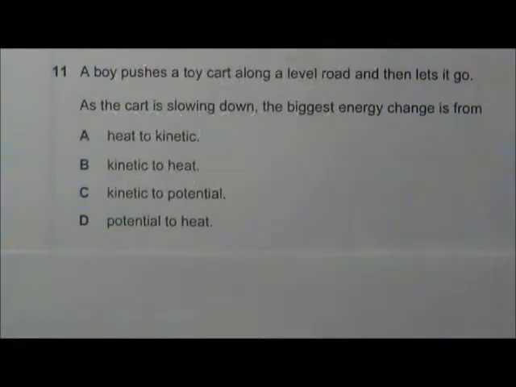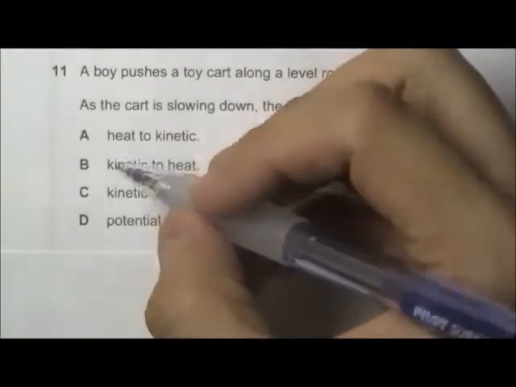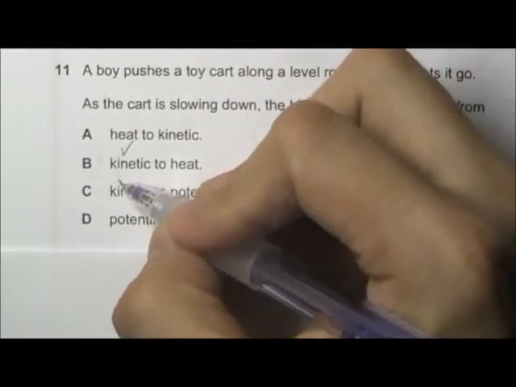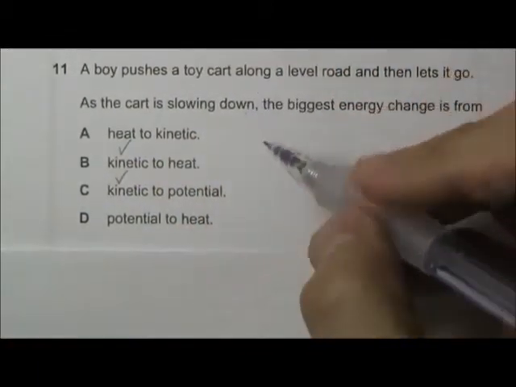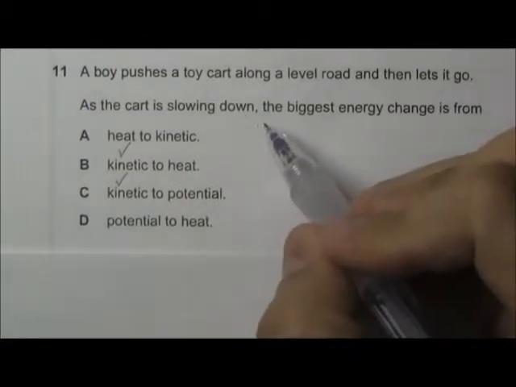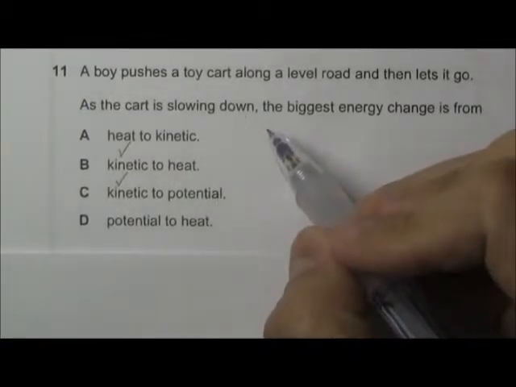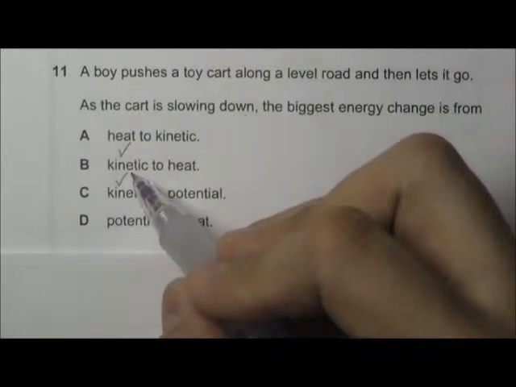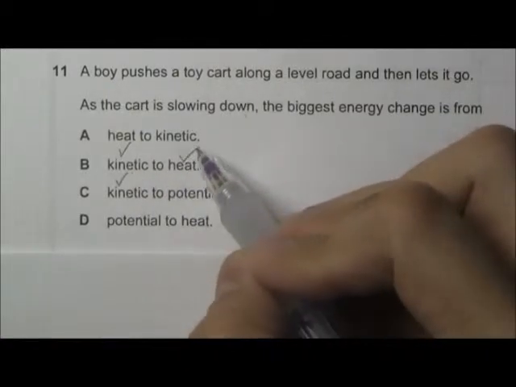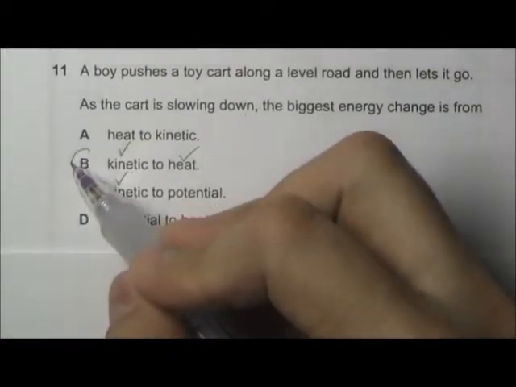Okay, when a boy pushes a toy cart along a level road and lets it go, the toy cart will have kinetic energy, and when it slows down, it's most probably due to friction, and friction produces heat, so the kinetic energy is being converted to heat energy, and the answer will be okay.